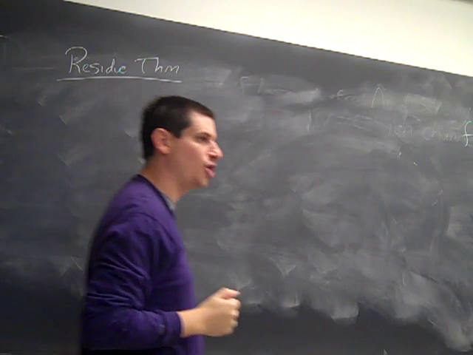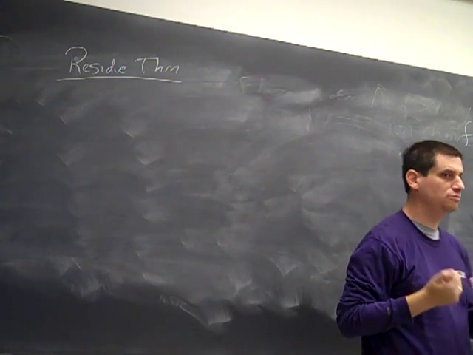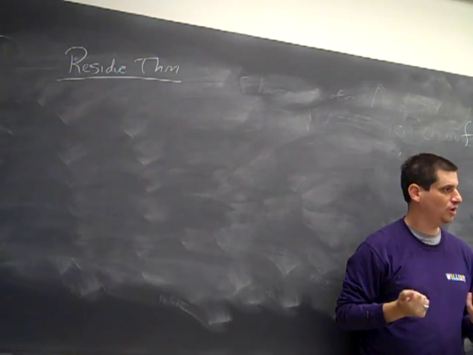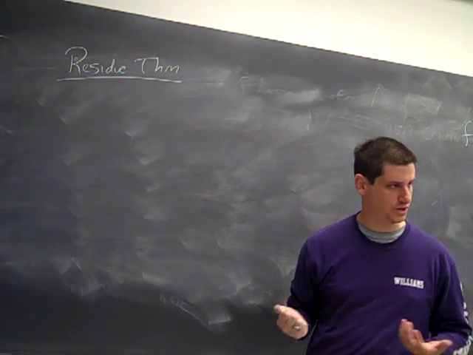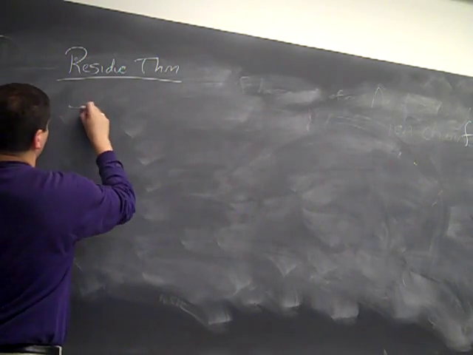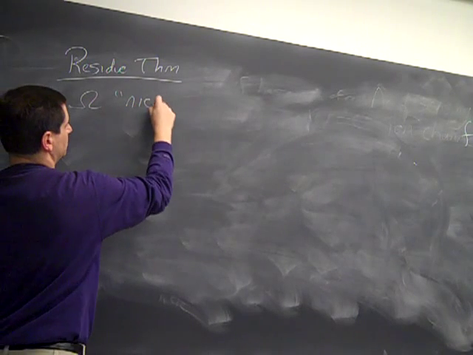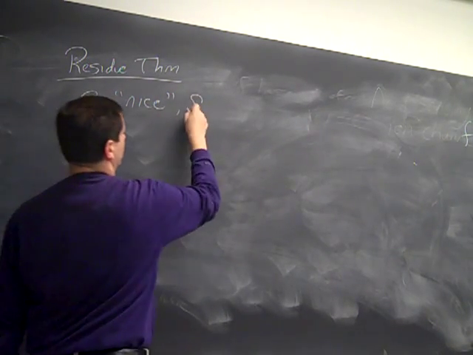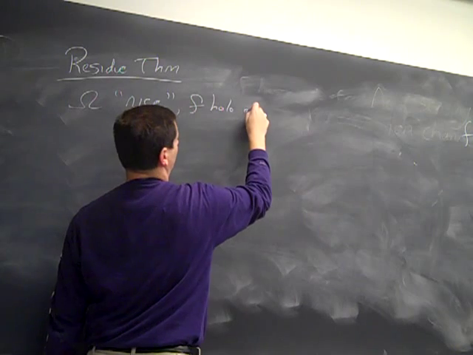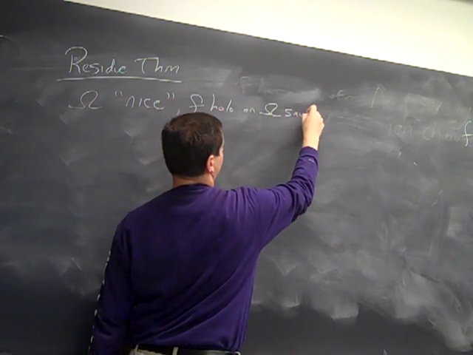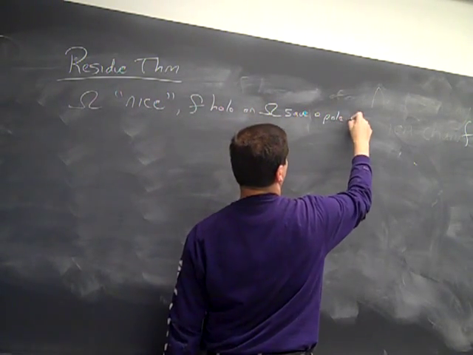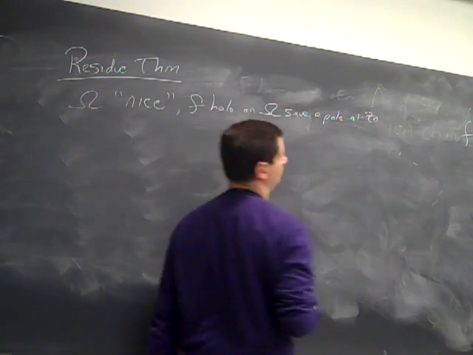And then the big question is always going to be, what's the most general region where this is true? So all of our toy contours work. So omega is nice. f is holomorphic on omega, save a pole at z naught.